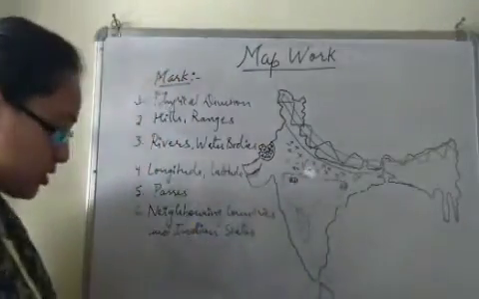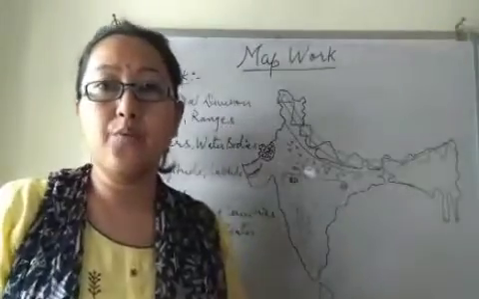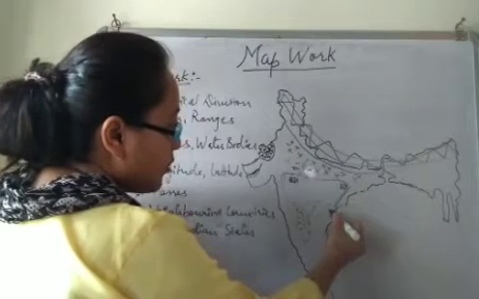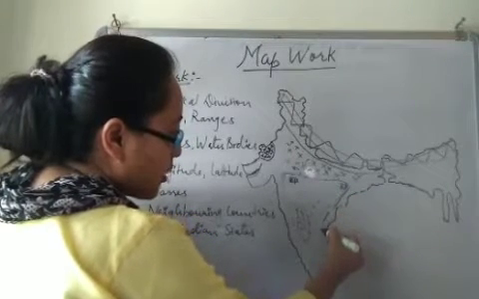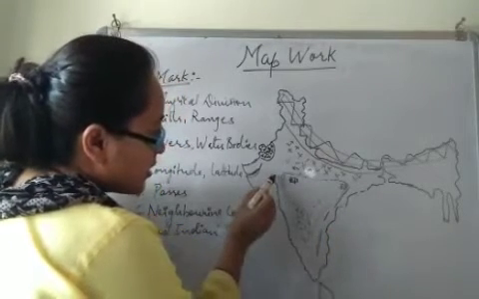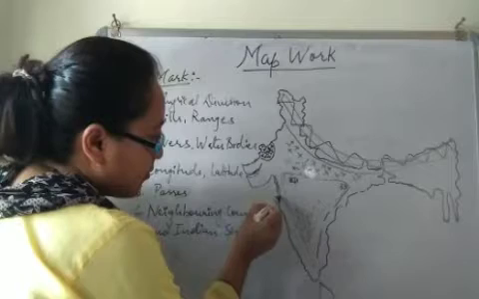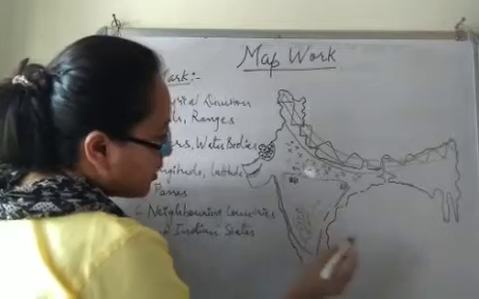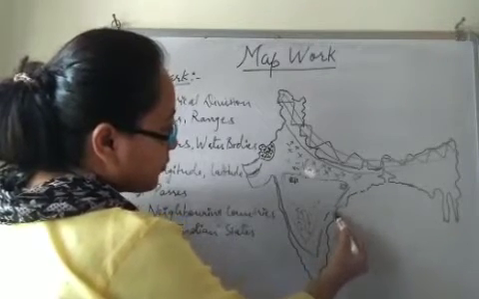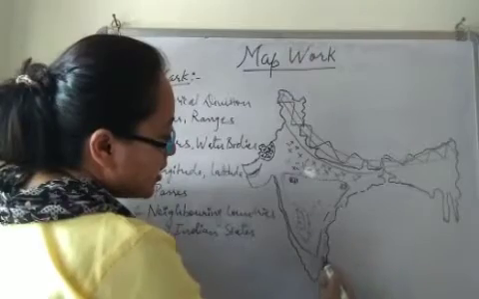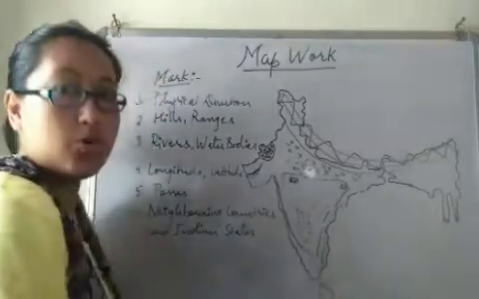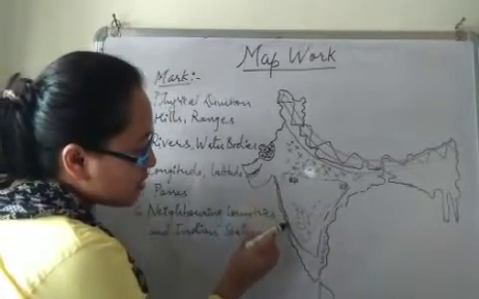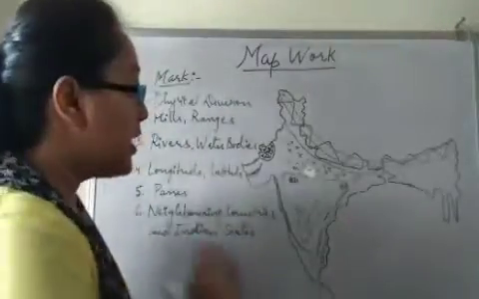Okay, now next, Eastern Ghat and Western Ghat. So here we have Eastern Ghat, which is broader as well as broken, and Western Ghat, and this coastal plain, which is in the eastern direction, that is your Eastern Coastal Plain, right? Eastern Coastal Plain, and this coastal plain is Western Coastal Plain, right?